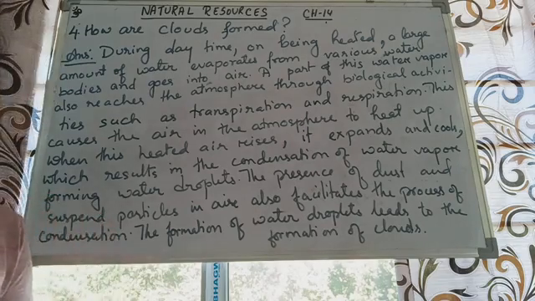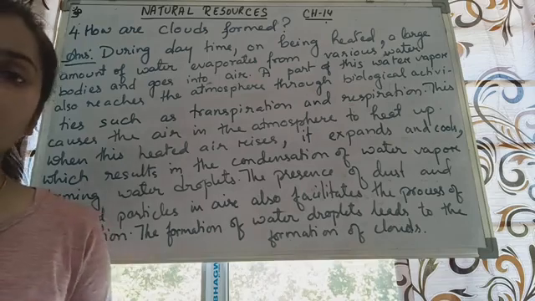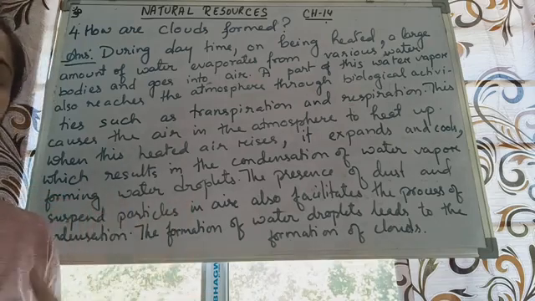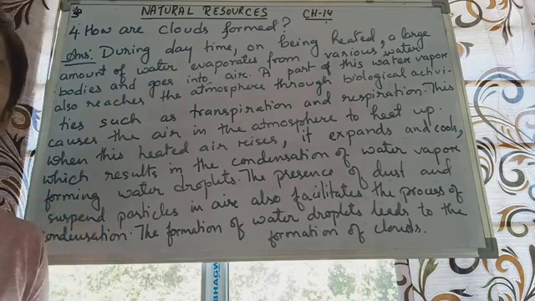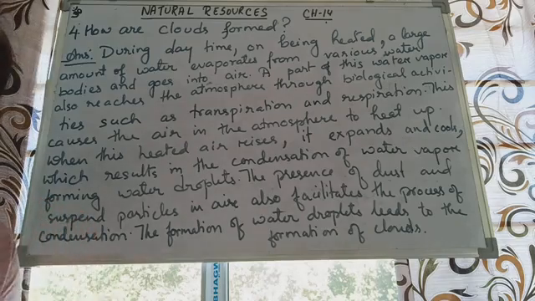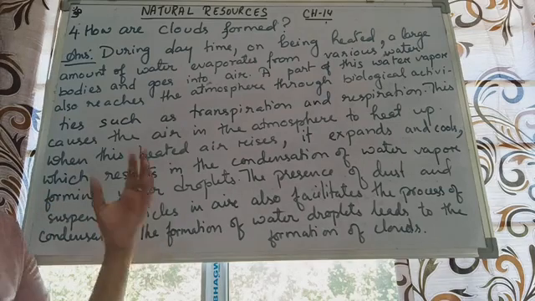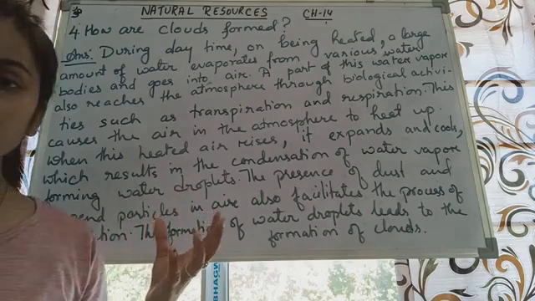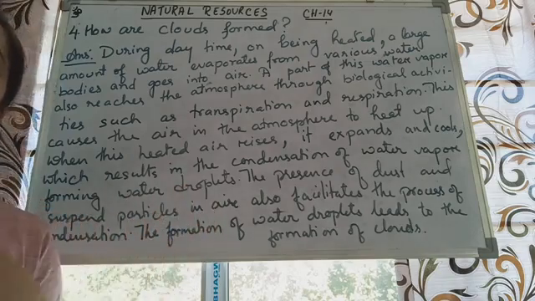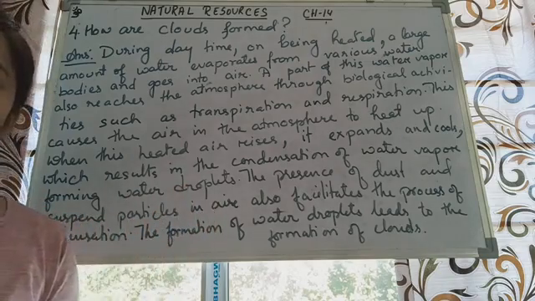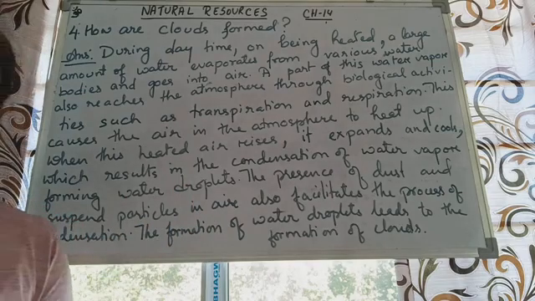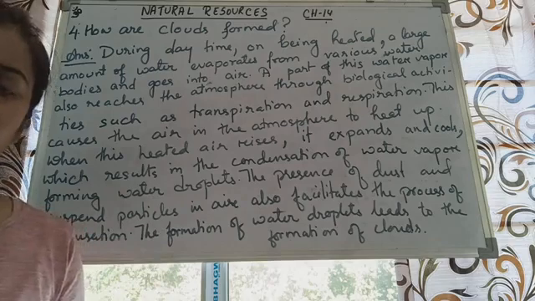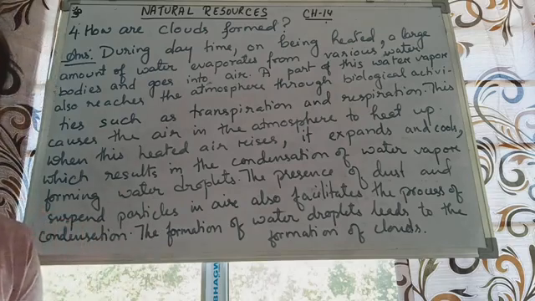Now we know on the earth's surface we have many water bodies. So in the daytime, when the sunlight is exposed to those water bodies, what happens? Those water bodies evaporate, and the water present on the surface goes to the atmosphere as water vapor. So the atmosphere gets water vapor from the water bodies. Again, there are other biological activities like transpiration, that means the release of water vapor from the plants. Again, respiration, which also releases water vapor to the atmosphere.